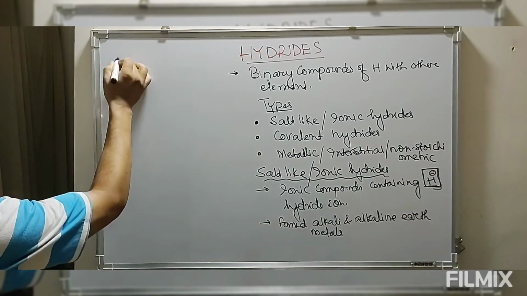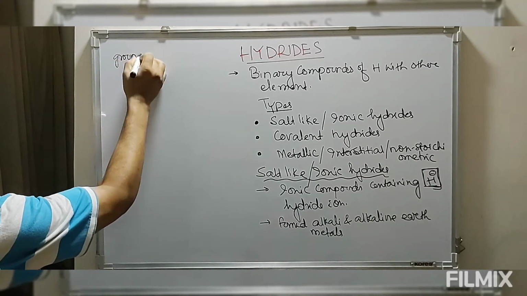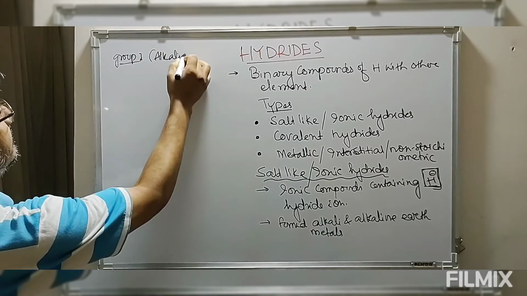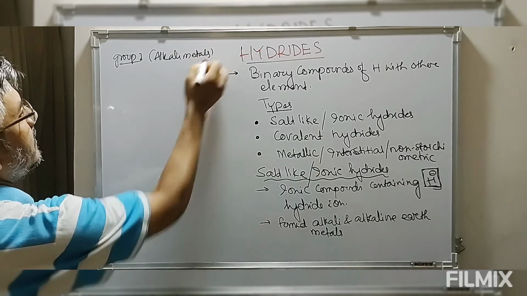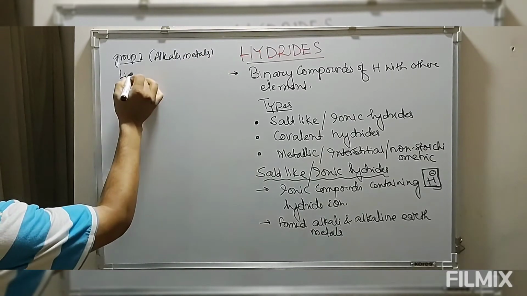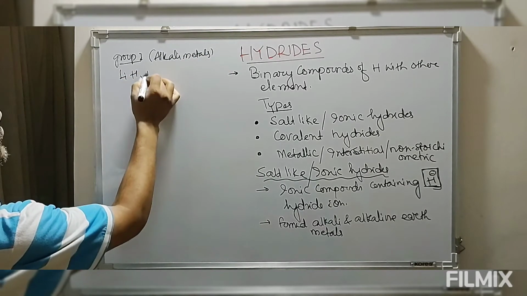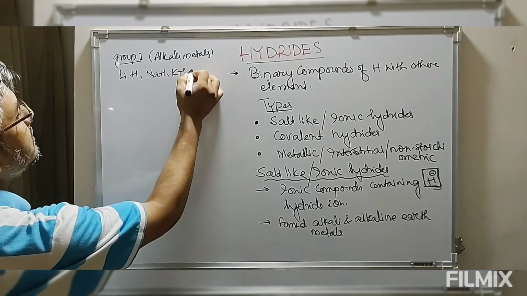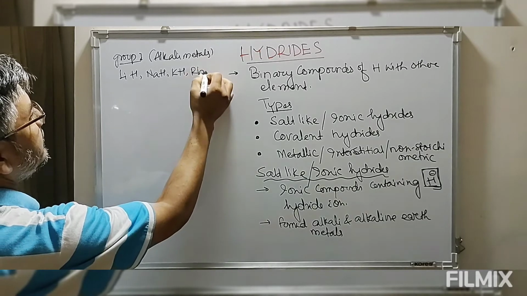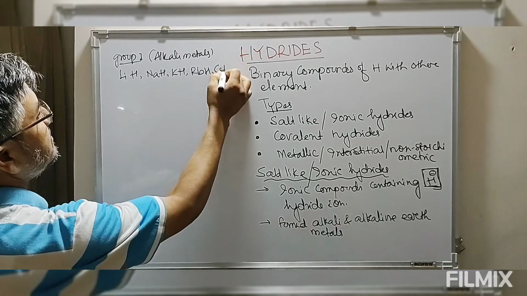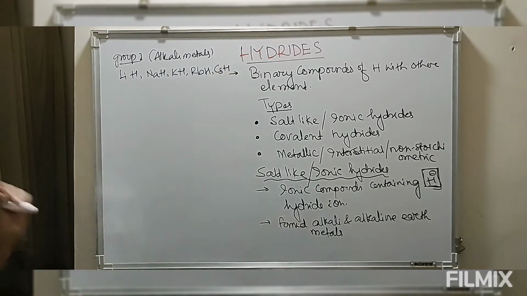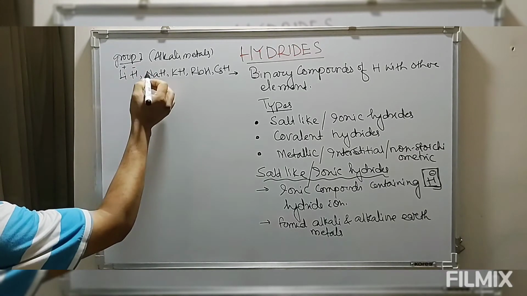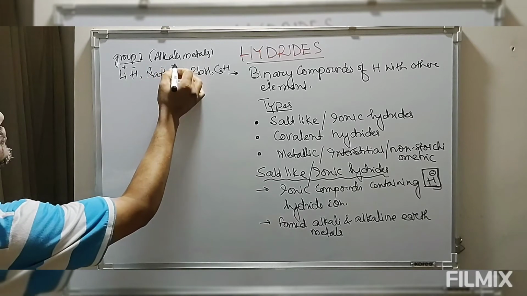Let's take group 1, the alkali metals. We have lithium hydride, sodium hydride, potassium hydride, rubidium hydride, and cesium hydride. In all these hydrides, the metal is in the +1 oxidation state and hydrogen is -1.